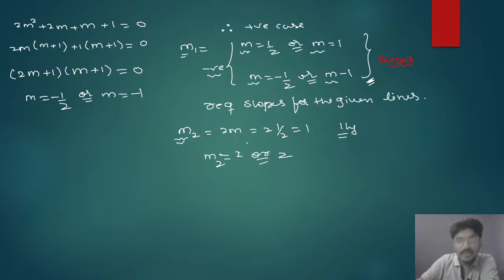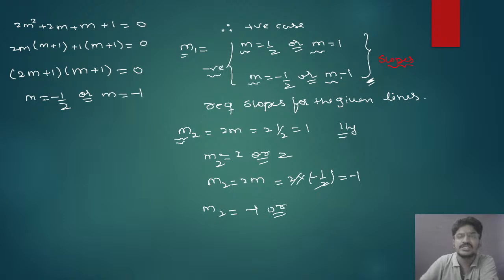In the second case you can see m is −1/2. We have to multiply it by 2, that is 2m, which will be 2 × (−1/2). The 2 cancels, and the answer is −1. Therefore m2 will be −1.